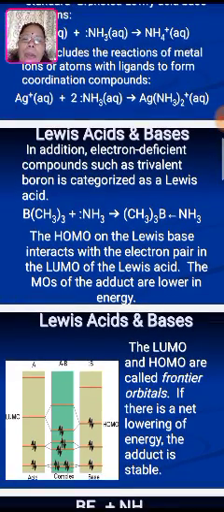The HOMO on the Lewis base interacts with the electron pair in the LUMO of the Lewis acid. The molecular orbitals of the adduct are lower in energy and both are frontier orbitals. If there is a net lowering of energy, the adduct is stable.